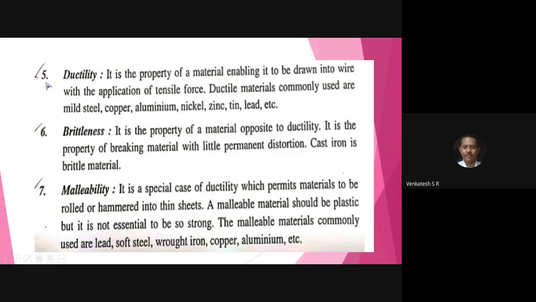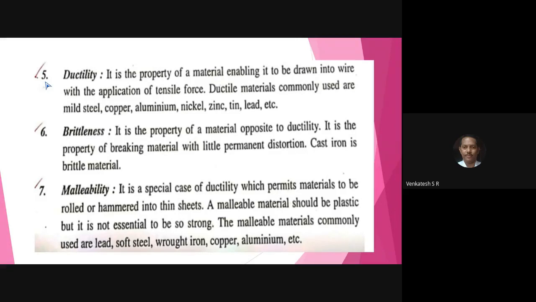Next, you write down number 5, ductility. Underline that. Put a colon and hyphen. All of you have seen aluminium wire, copper wire, steel wire.